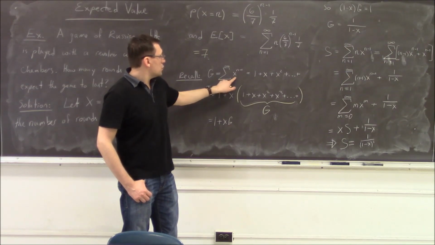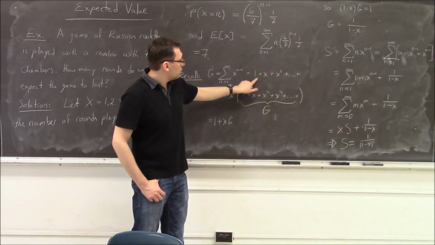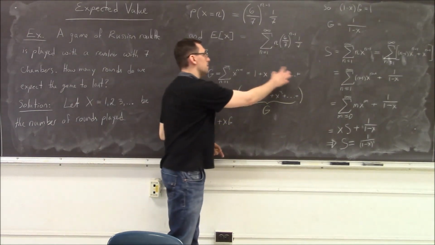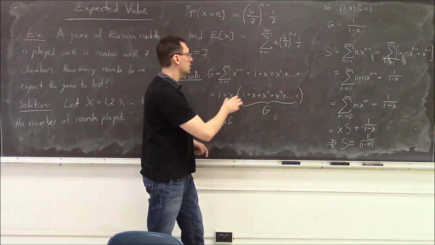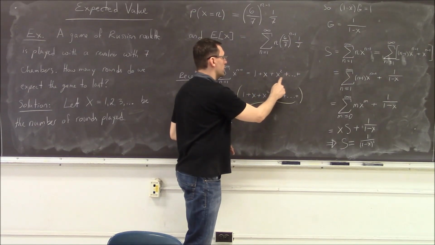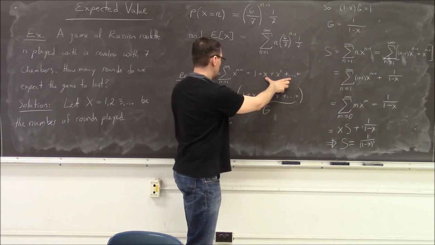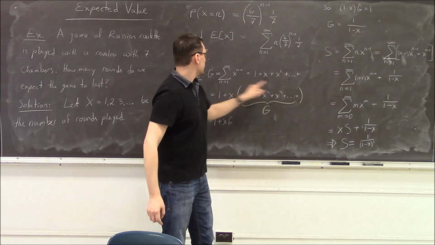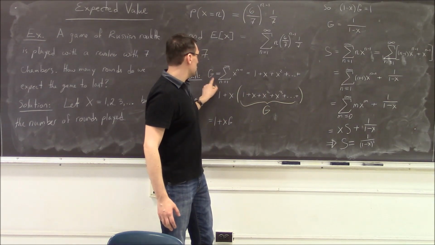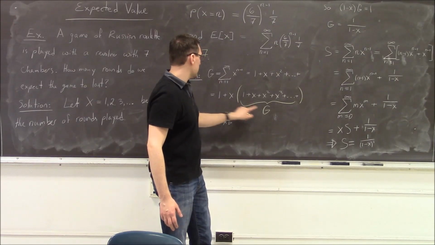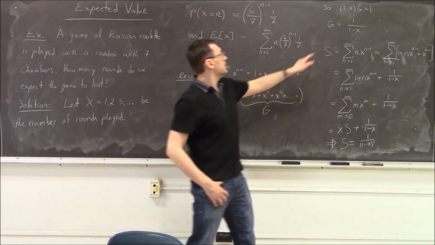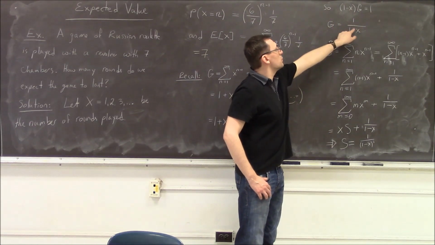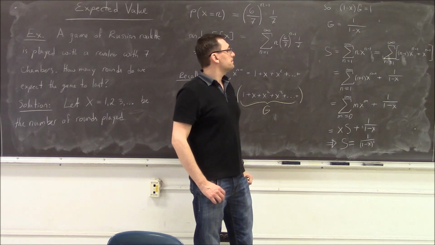First, if I have a geometric series of the form 1 plus x plus x squared onwards, by looking at x squared and onwards, I can factor out the x, and whatever is in the parentheses is the same value of the geometric series g. So I have that g equals 1 plus x times g, which gives me that 1 minus x times g is 1, which means g is 1 over 1 minus x.